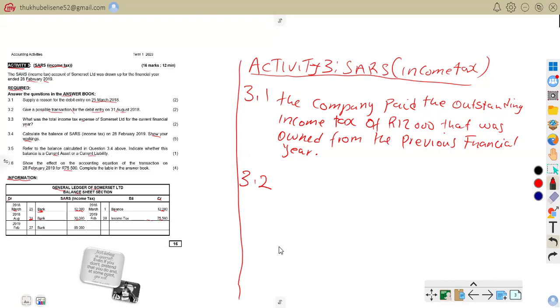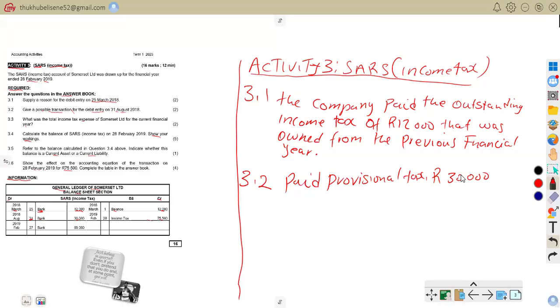So this means that the company paid SARS. They paid provisional tax of 30,000. During the year, companies do not wait until year end to pay tax.